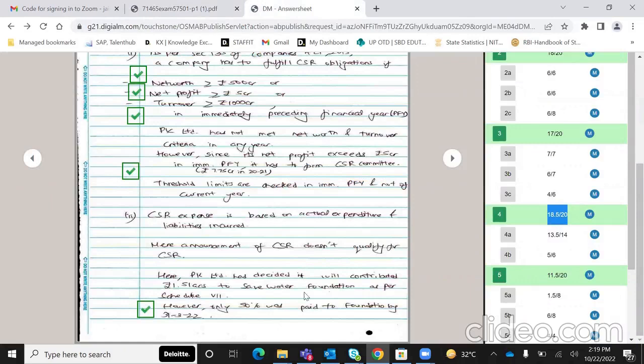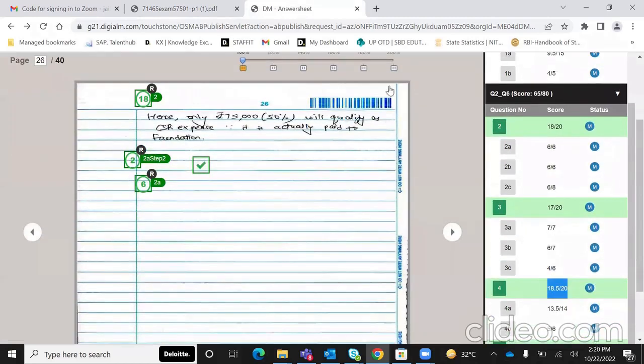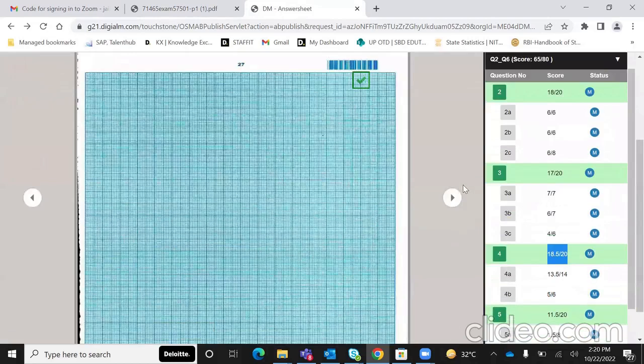उसे ही हम लोग CSR गिनेंगे. तो वही only 50% will be considered as CSR. Hence 75,000 will qualify as CSR since it has actually been paid. And I've got 2 marks for this particular subpart. So in all, I've got a 6 on 6 in this particular question.